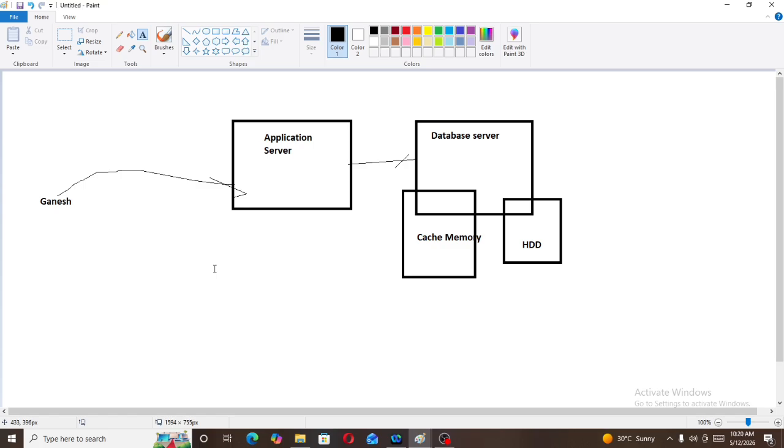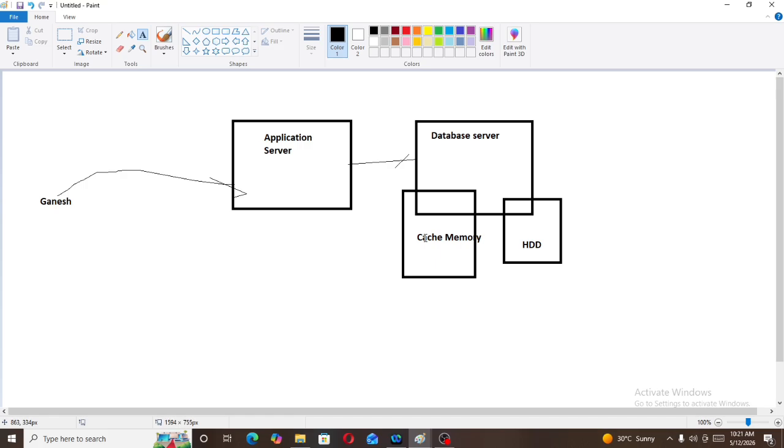For the first 10 times, if Ganesh asks, the application server requests the database server, and the database server provides it from the hard disk. But at the 11th time, the application server will take this request directly from the cache memory, because this request is frequently asked. So the database server puts this request in the cache memory, and the application server directly takes it from there.